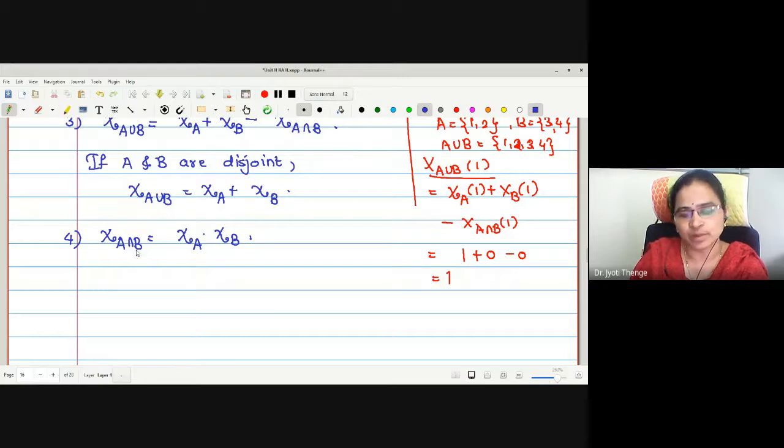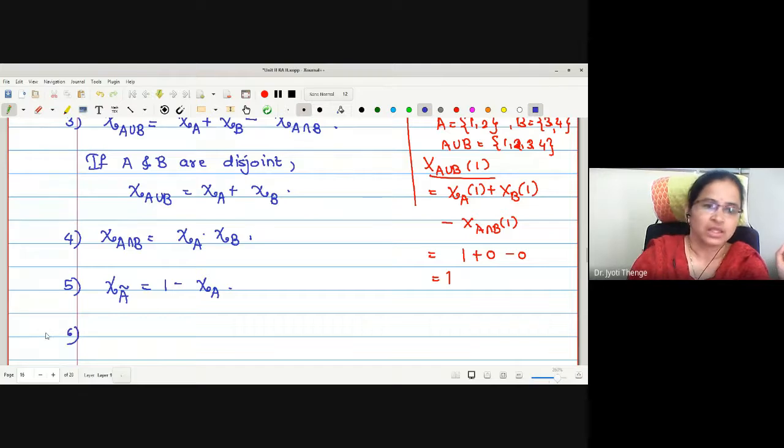If it is not a member of the intersection, what does it mean? The value must be 0. If it is not in the intersection, it means it is either not in A or not in B, which gives the characteristic value 0. Correct now? χ of A complement now. This is 1 minus χ_A.